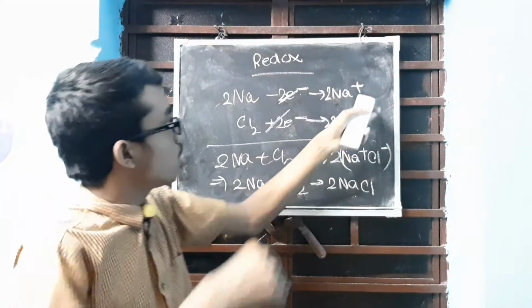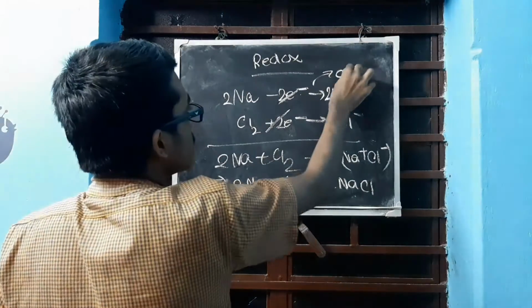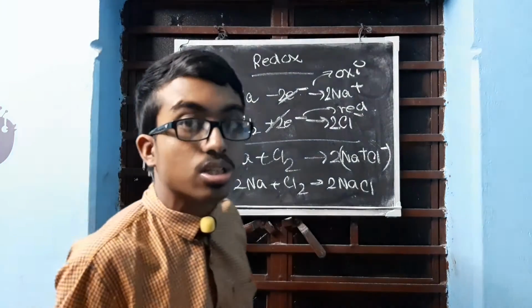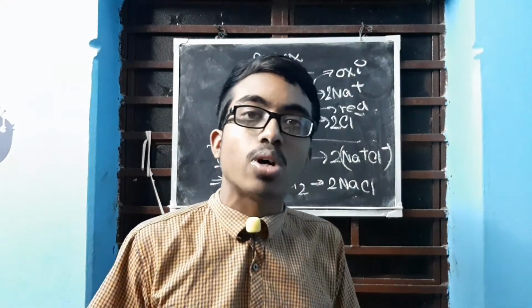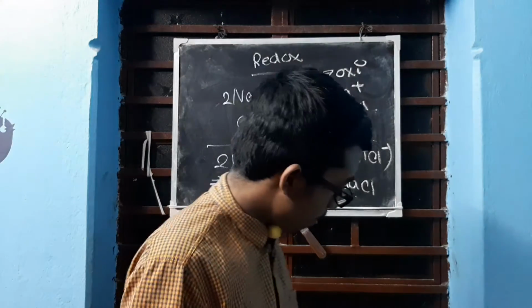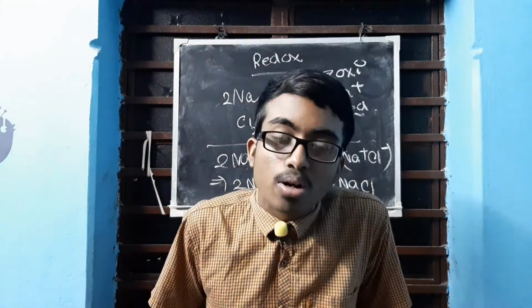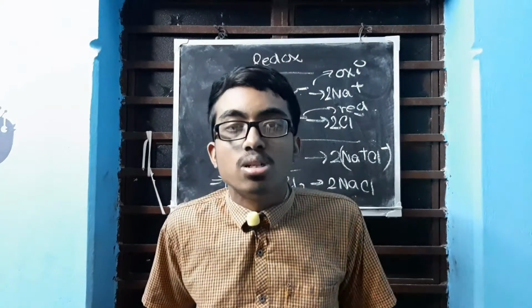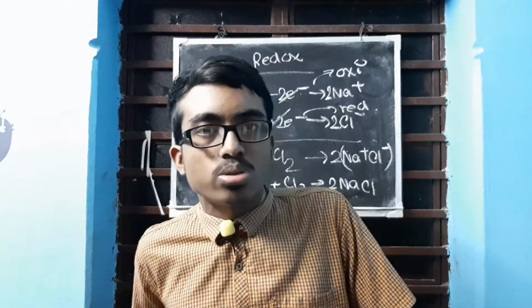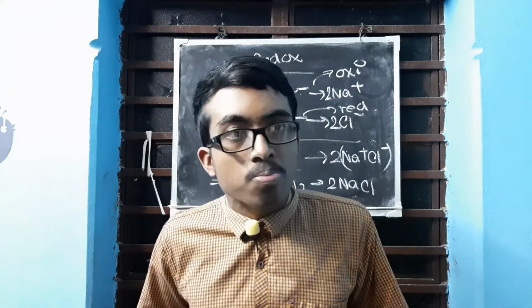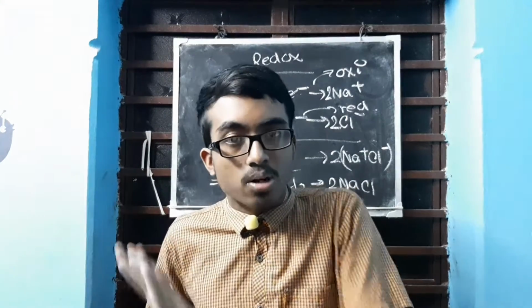So this process is called oxidation, loss of electrons is oxidation, this process is reduction. So oxidation and reduction occurring simultaneously gives you a redox reaction. This is the part that you need to remember from ionic bond. The next part, the covalent bond, I am just going to give a brief introduction about, and the details come in the later part of this video, not now.